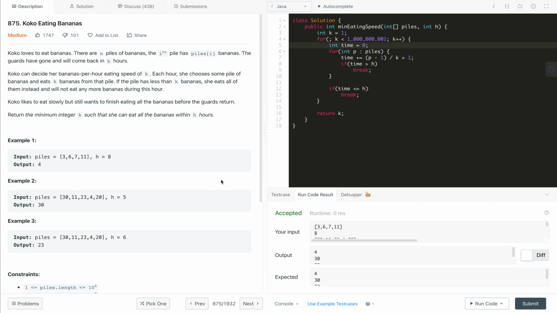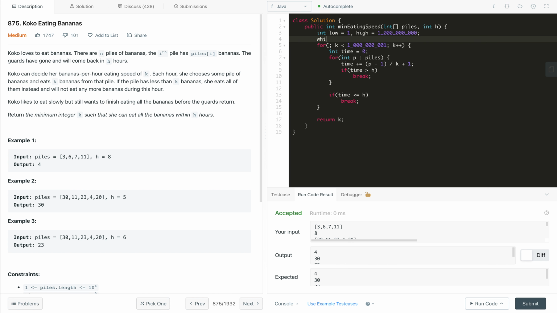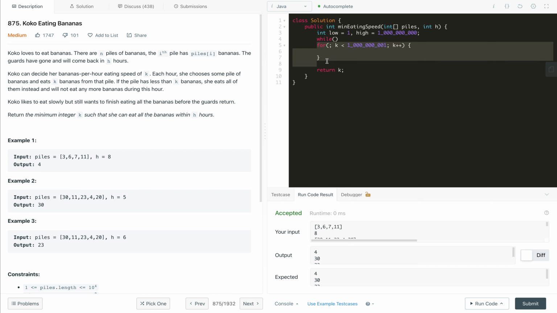So let's start writing the code using binary search. For binary search, first we define low as 1 (or 0 or 1) and high as 10 raised to the power 9 itself. Now we will use a while loop, or rather, it is better to move this code into a separate method, which we will call if it is possible.